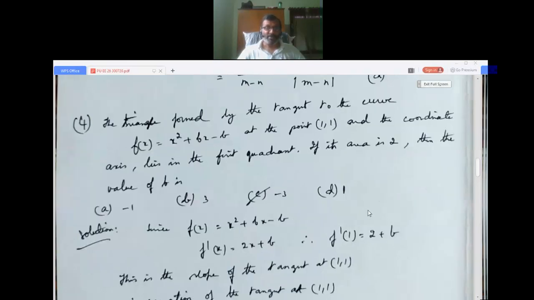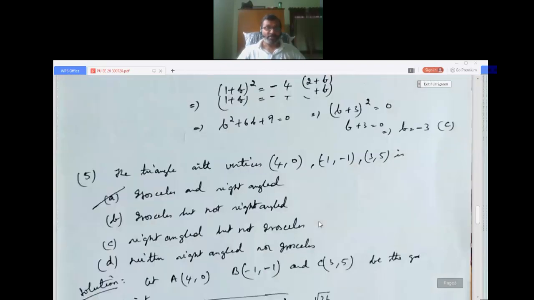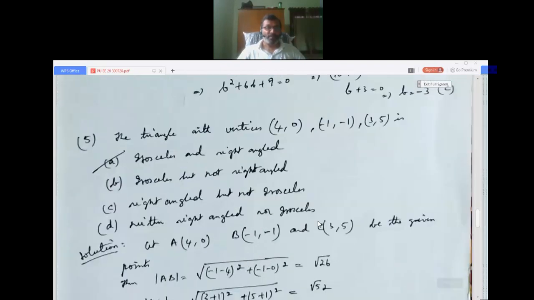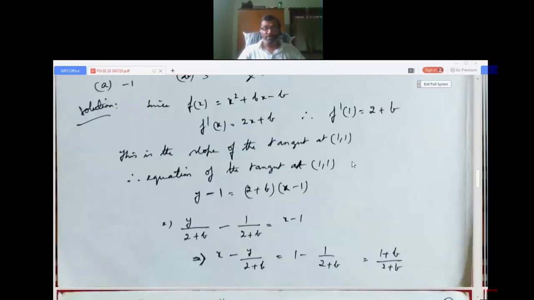Once again I repeat it. The triangle formed by the tangent to the curve f of x equals x squared plus bx minus b at the point 1 comma 1 and the coordinate axis lies in the first quadrant. If its area is 2, then the value of b is. So first we have got the curve, differentiate it, find the slope at the point 1. I've already explained once. The slope of this will be the slope of the tangent at the point 1 comma 1.